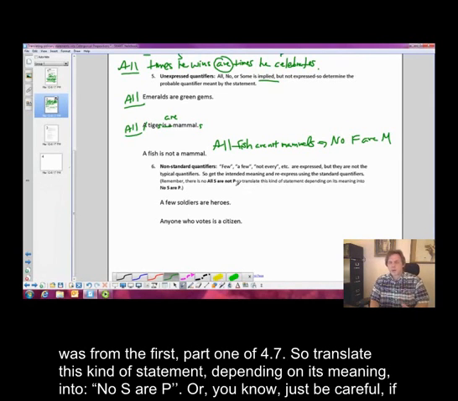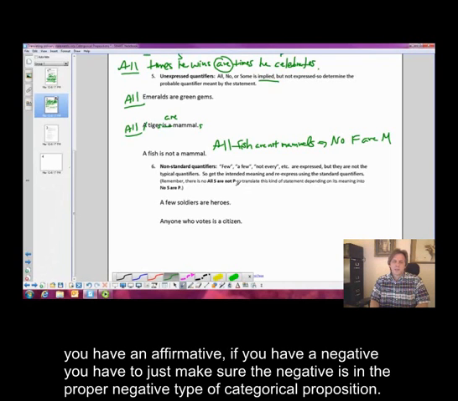Or, just be careful. If you have an affirmative, if you have a negative, you've got to make sure the negative is in the proper negative type of categorical proposition. Okay. All right.